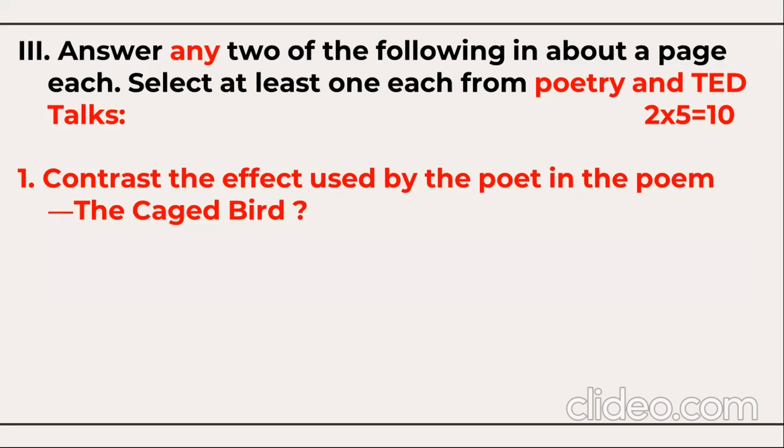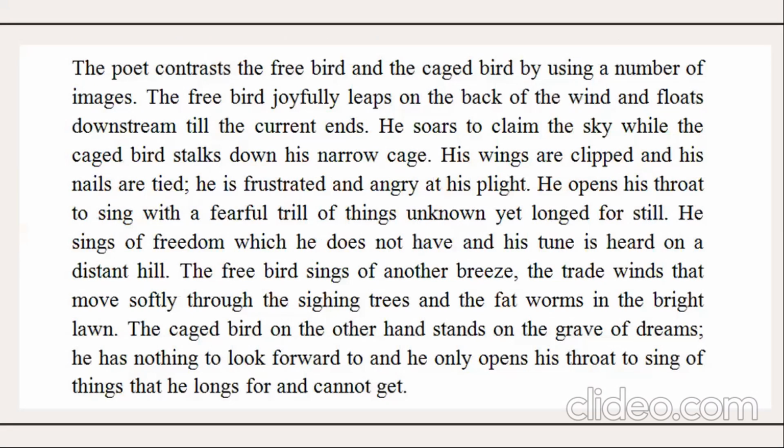Contrast the effects used by the poet in the poem The Caged Bird. The poet contrasts the free bird and the caged bird by using a number of images. The free bird joyfully leaps on the back of the wind and floats downstream till the current ends. He soars to claim the sky, while the caged bird stalks down his narrow cage. His wings are clipped and his nails are tied. He is frustrated and angry at his plight. He opens his throat to sing with a fearful trill of things unknown yet longed for still. He sings of freedom which he does not have, and his tune is heard on a distant hill.